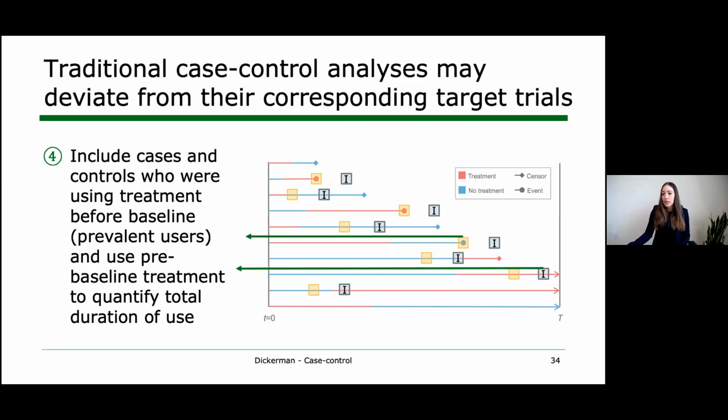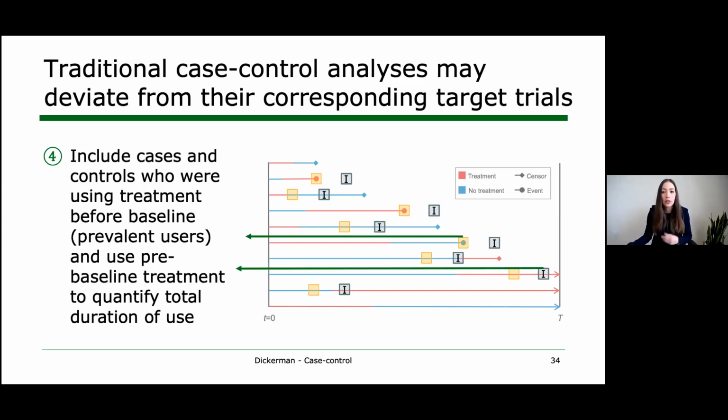That's adjusting for baseline and post-baseline, that is time varying confounders during the follow-up. The last potential issue that I'd like to highlight here is that if traditional case control studies lose sight of this underlying time zero, and they're not sampling from the underlying cohort of eligible people, then they could be including cases and controls who were using treatment before baseline, that is prevalent users.